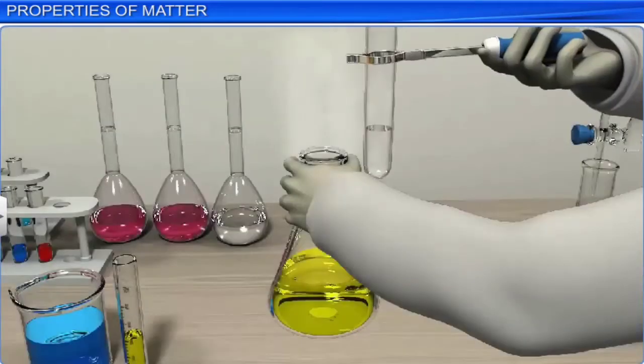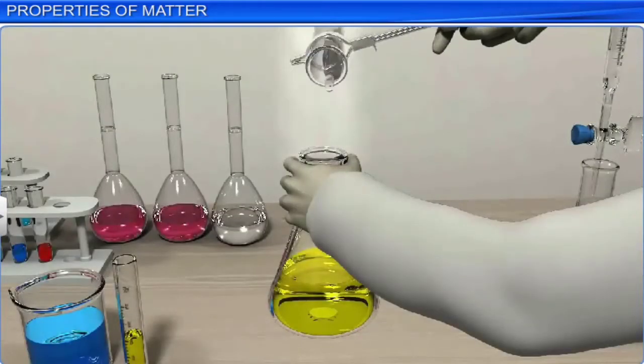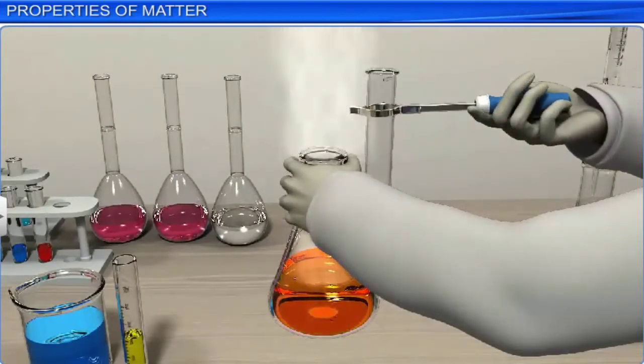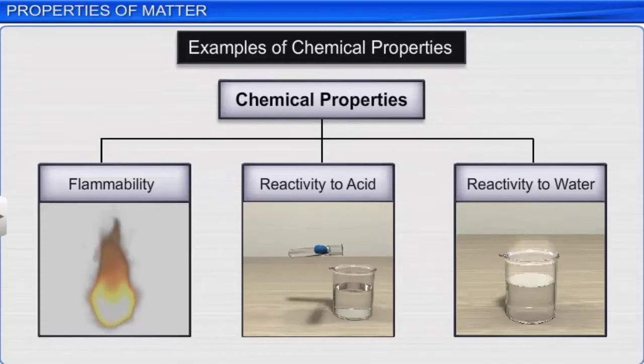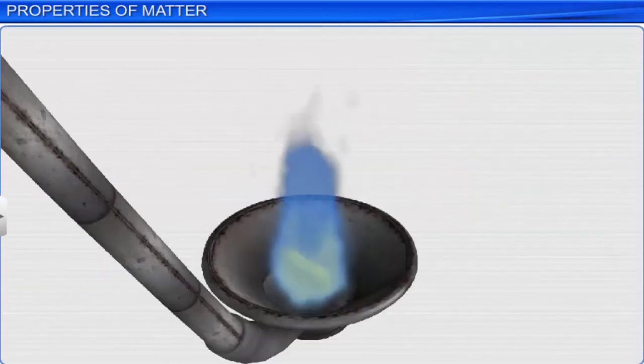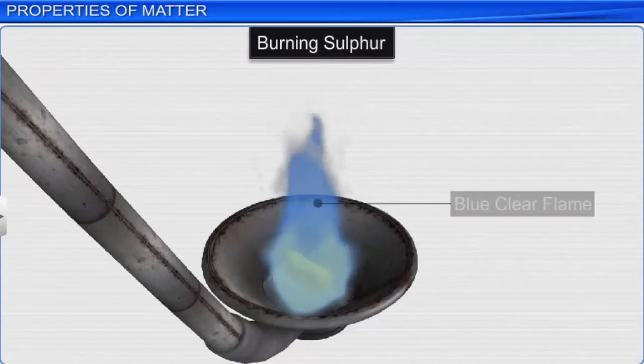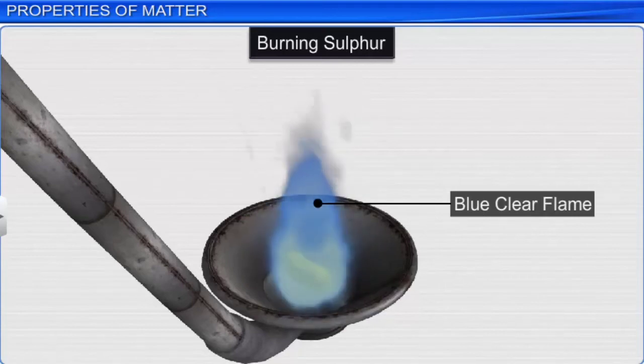The chemical properties of a substance can be observed when a substance undergoes a chemical change. Flammability, reactivity to an acid, and reactivity to water are examples of chemical properties. For example, if we burn sulfur, it produces a blue-clear flame. Thus, the blue-clear flame is a result of chemical property.